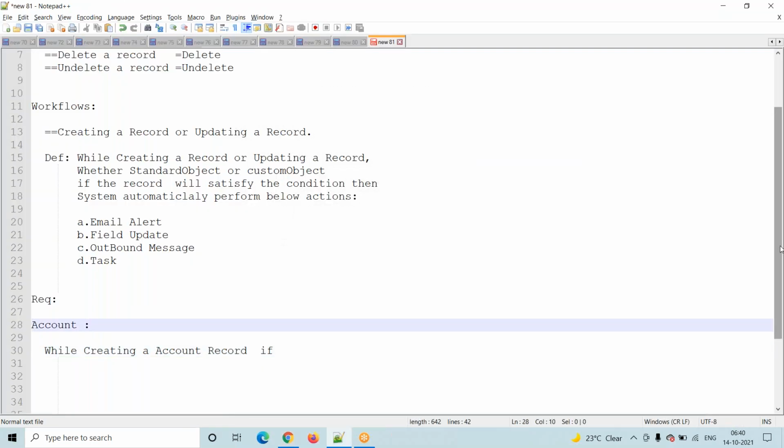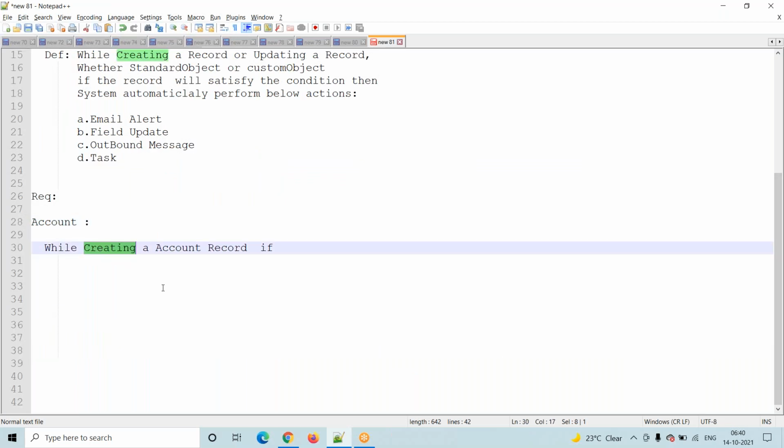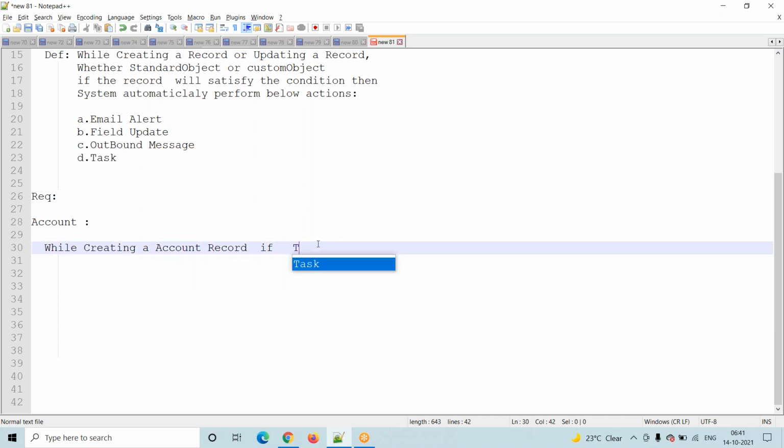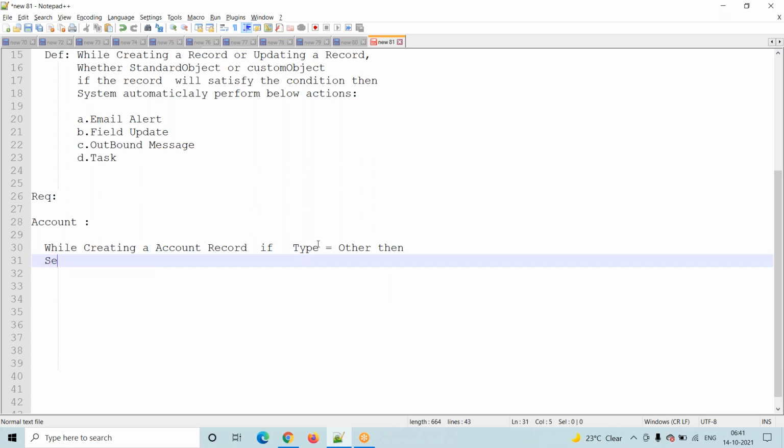My requirement is we are working with the account object, which means we are trying to create one account record. While creating an account record, if type is equal to other, then what we are expecting from the system? Send an email alert. To whom do we want to send the email? I want to send an email alert to the account owner.